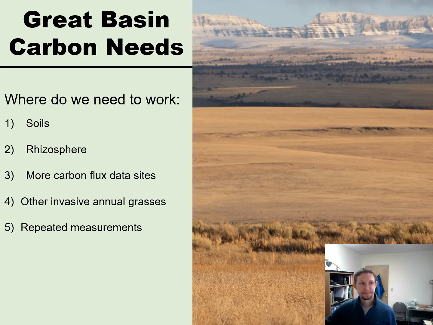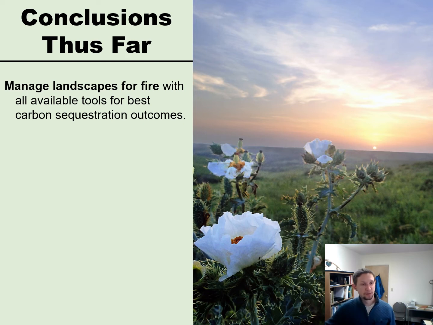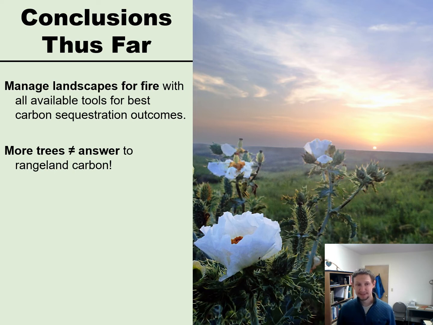So what are our conclusions? Well, we found that we need to manage landscapes for fire with all available tools. We need to understand how annual grasslands, degraded shrublands and woodlands, how they react with fire and how they transition out of those states into different ecological states. Adding more trees to the landscape does not increase rangeland carbon. In fact, it has the potential to decrease rangeland carbon. If a fire does go through, it will transition out of a woodland into a degraded rangeland, which will release more carbon over time.